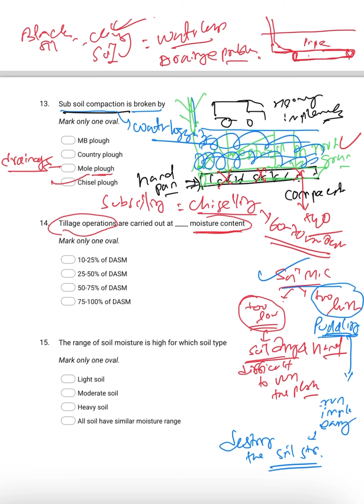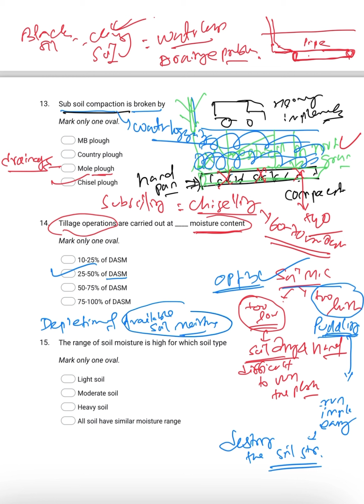Okay. So you have to go for optimum. The important thing is that you have to go for the optimum range of soil moisture for tillage operation. It is 25 to 50% depletion of available soil moisture. So that means, what is available soil moisture?